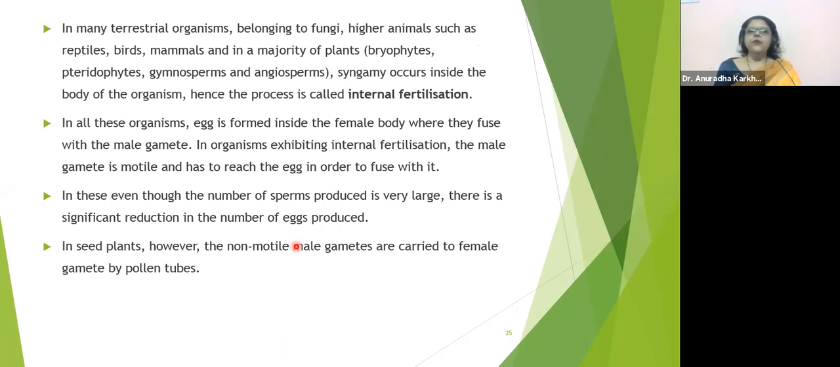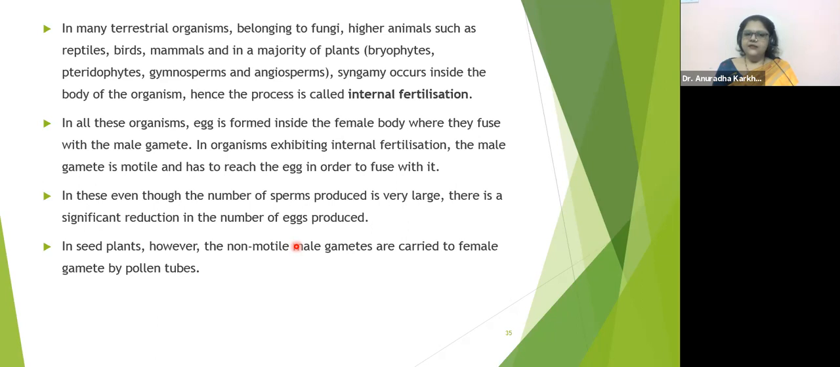In organisms exhibiting internal fertilization, the male gamete is motile and the female gamete is static. So it has to reach the egg in order to fuse with it. Even though the number of sperms produced is very large, there is a significant reduction in the number of eggs produced. Generally only one egg in the case of human beings, produced from one particular ovary alternately, which we have already known.